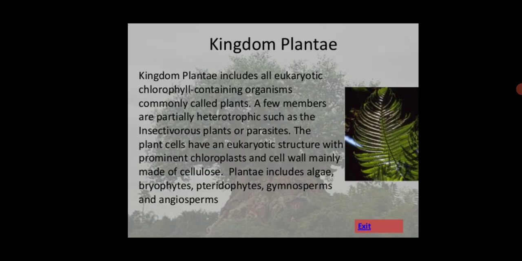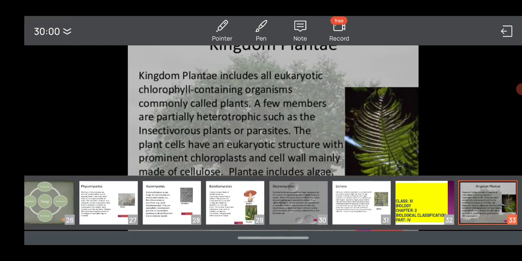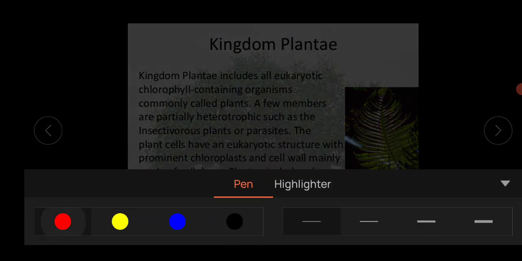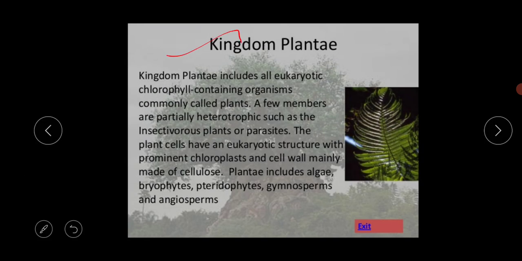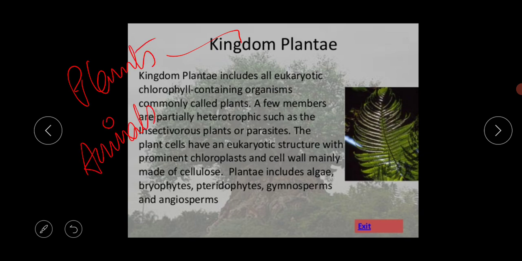The first slide contains the kingdom Plantae. We have already discussed this in our chapter 3. Before starting the kingdom Plantae, first of all you should know what plants are. In our environment there are two kinds of living things, plants and animals. So what is the basic meaning of plants?